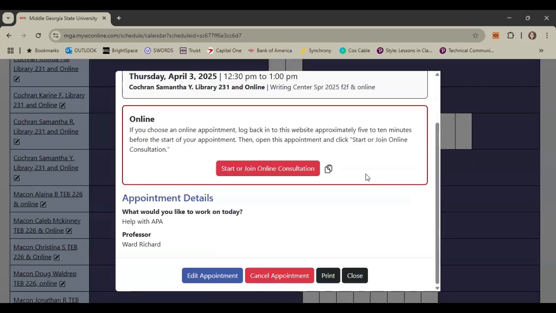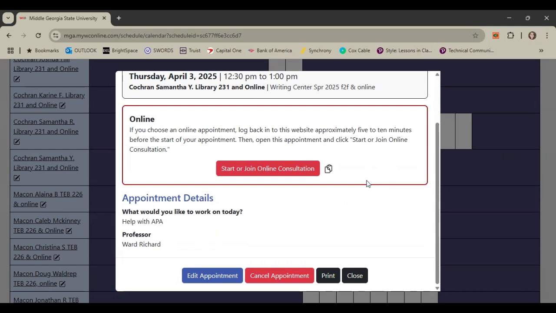You will not have this box here, but if you click create appointment, it will show up on the schedule. So I'm using this online appointment as an example. This student needs some help with her APA paper for Professor Ward's class. So she has scheduled an online appointment.